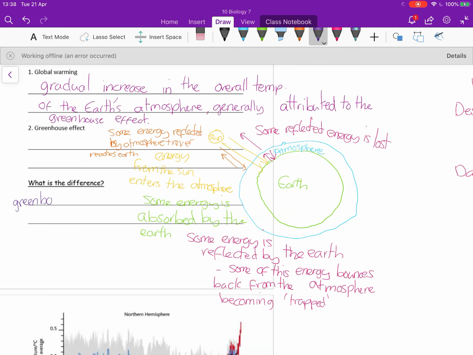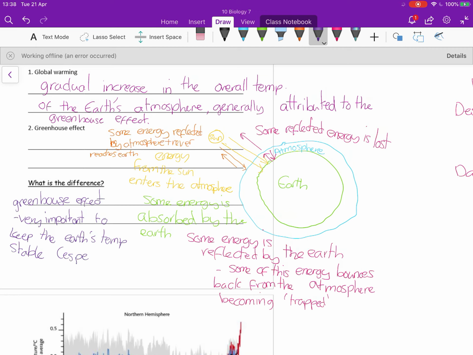So in terms of the difference then between global warming, which we attribute to the enhanced greenhouse effect, and just the greenhouse effect. So the greenhouse effect by itself is really important. It's really necessary, and it's part of why life on Earth is possible. Because without it, anywhere that's dark, anywhere that's not constantly receiving radiation and energy from the sun, the temperature would fluctuate massively.